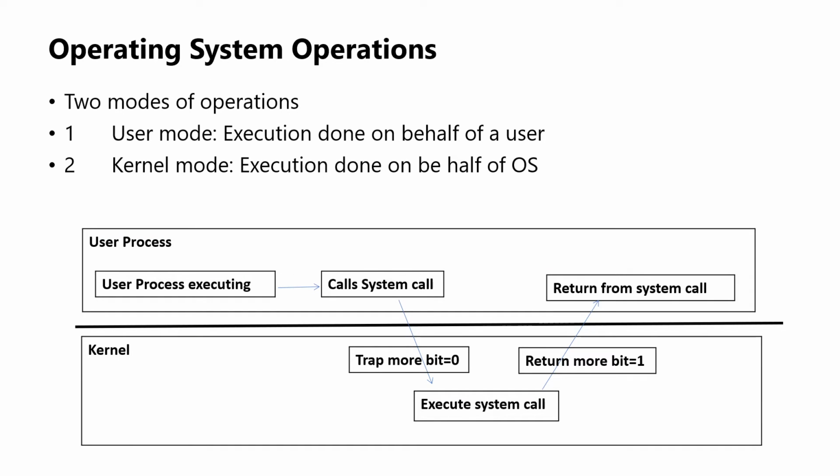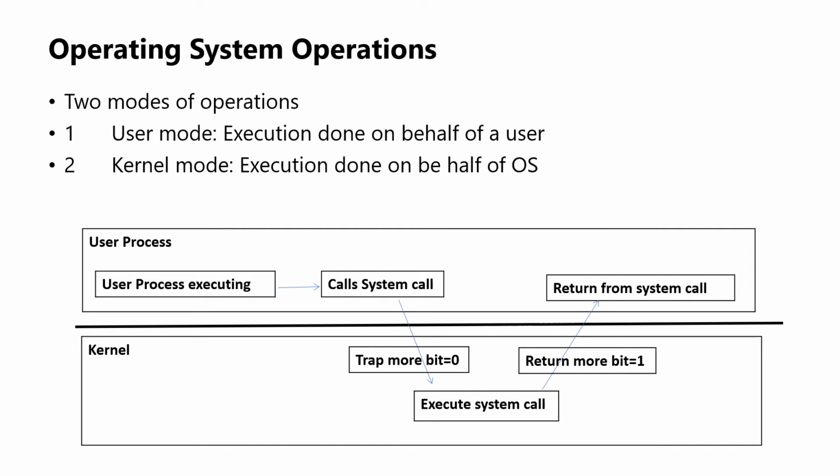Next topic is operating system operations. As we have seen earlier, operating systems are interrupt driven. Operating systems don't work until some event occurs. If there is no process to execute, no I/O to service, and no users to whom to respond, an operating system remains idle, waiting for some event to happen.